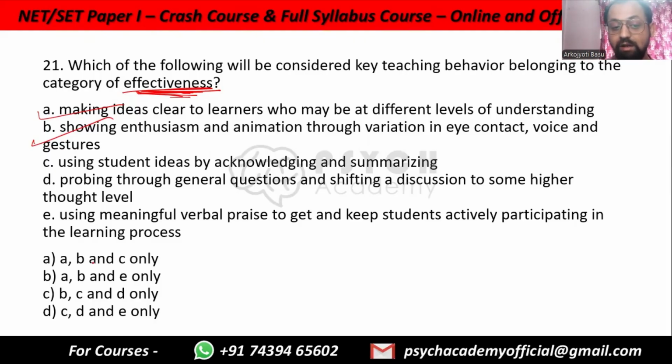And as we can already see, we can only have 3 options, right? So we have to do some elimination. Probing through general questions and shifting a discussion to some higher thought level. Now you see these two, C and D, this is not about explaining to the students. This is not about getting students motivated. This is about ensuring that the students have understood. You are probing questions to ensure that the students have understood. But this is not part of directly explaining a concept or teaching.